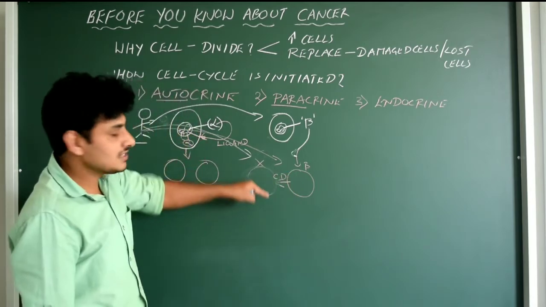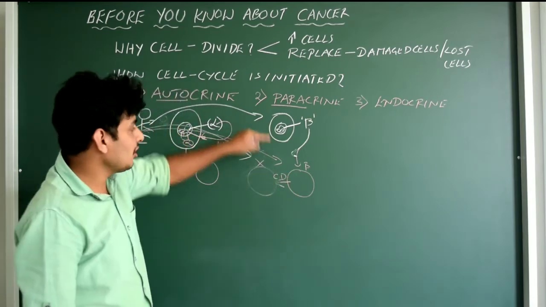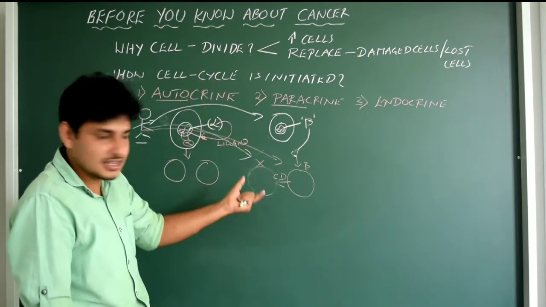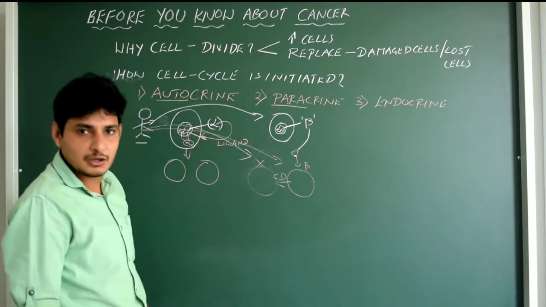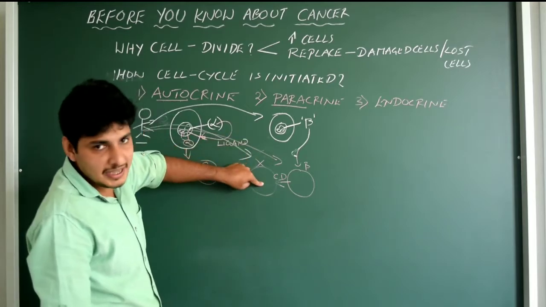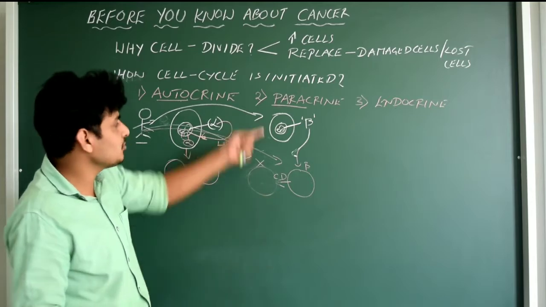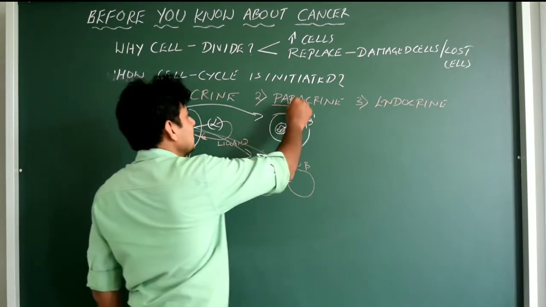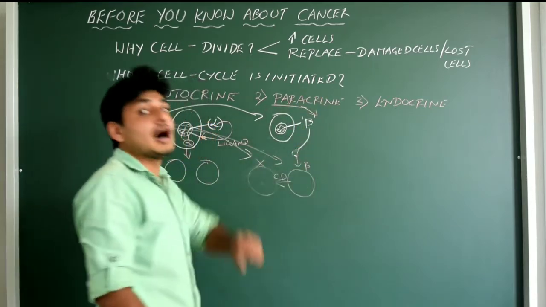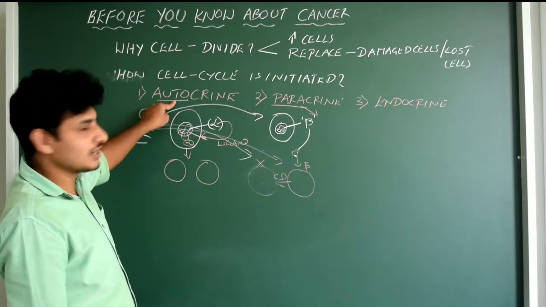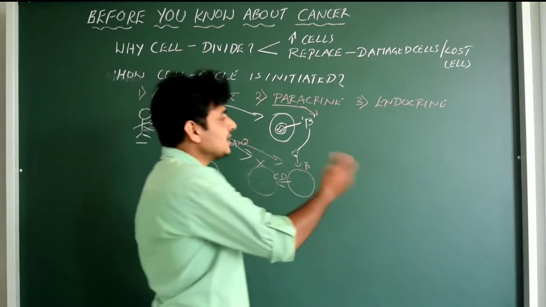Got it? If the cell division is initiated from another cell, like another cell, then it is called paracrine. Got it? The neighbor cell can also initiate, or faraway cells can also initiate cell division. That is paracrine. One thing to remember, the cell division is initiated from other cells, not the same cell. If it is by the same cell, then it is autocrine. Got it? Okay. What is endocrine?